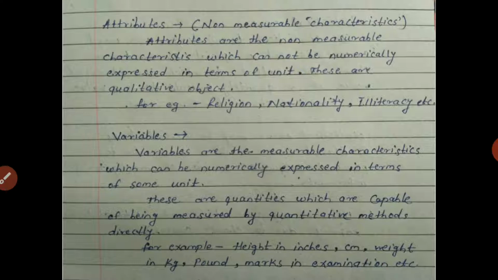So we have some examples: height in inches, centimeter, then weight in kilogram, then pound, and marks in examination. These are some numerical values that can be measured in numerical form. So these are nothing but the variables. So this is about the attributes and variables.